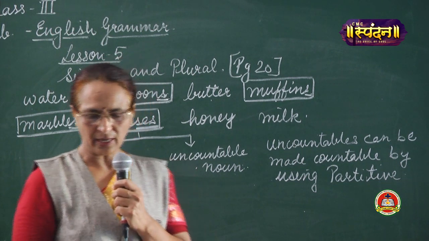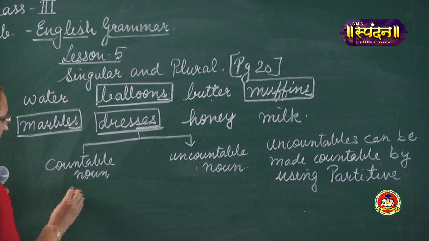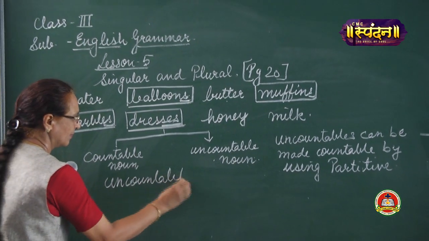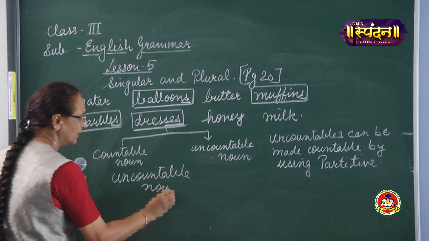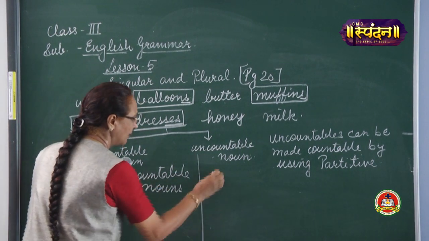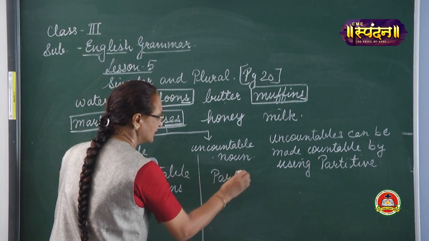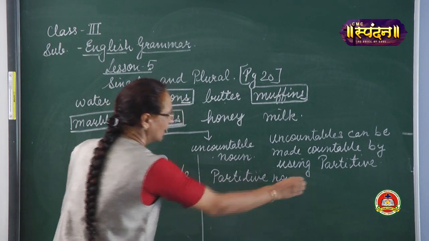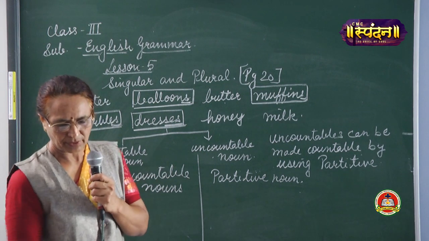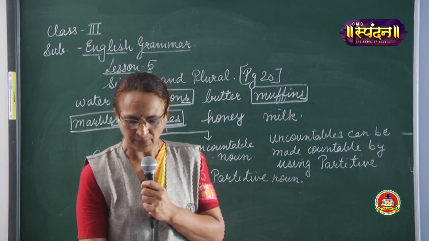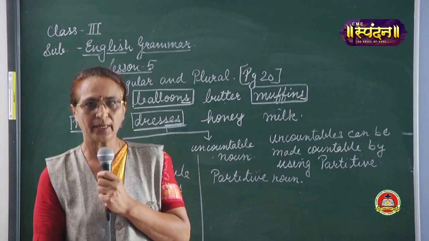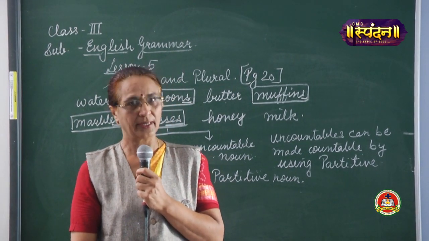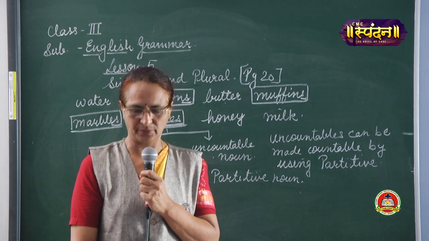In the same way, now how uncountable nouns can be used as partitive nouns to make them countable. Now children, please place your fingers. See, biscuit. If you want to buy biscuit, you will say, please give me a box of biscuit, a packet of biscuit, or a tin of biscuit.